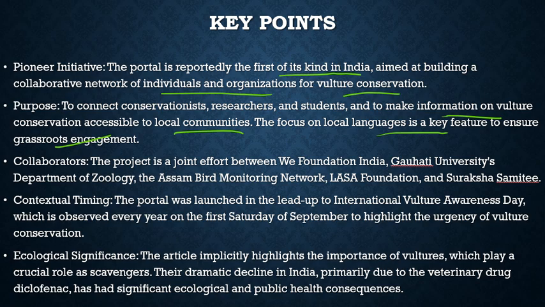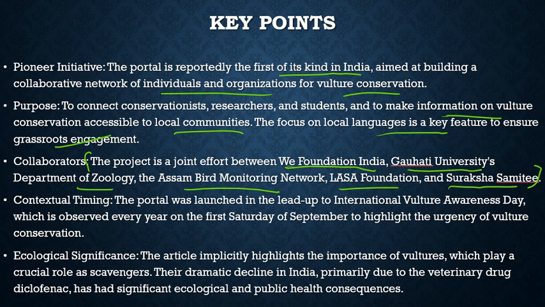Collaboration. The project is a joint effort between We Foundation India, Guwahati University's Department of Zoology, and the Assam Bird Monitoring Network, Lhasa Foundation, and Saraksha Samiti. So you have to know who collaborated in this project. This is very important for you.